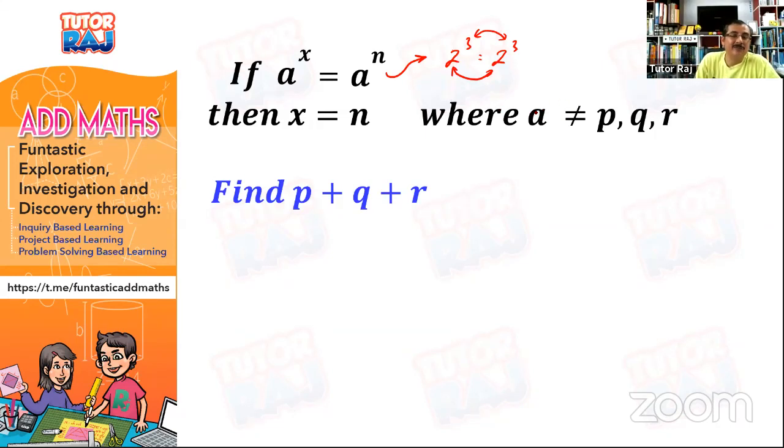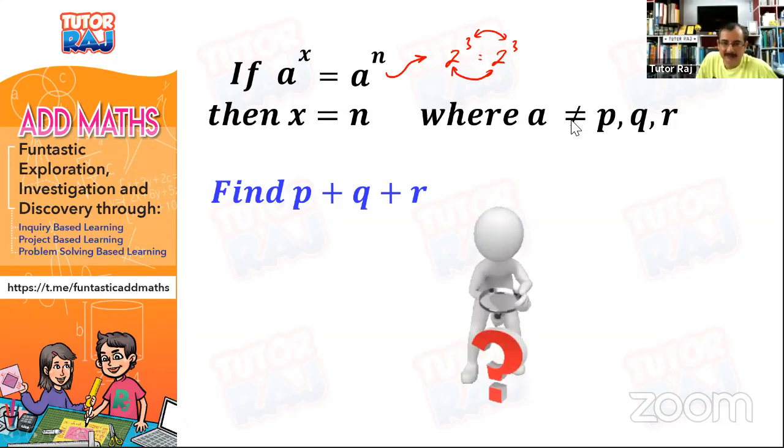Not all values for A can hold this statement. So now the question here: when do you think this is not true? Bila agaknya benda ni tak betul? So we need to find that value for P, Q, and R. Barulah kita boleh tahu nanti.